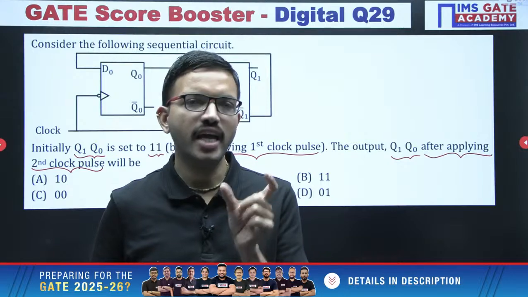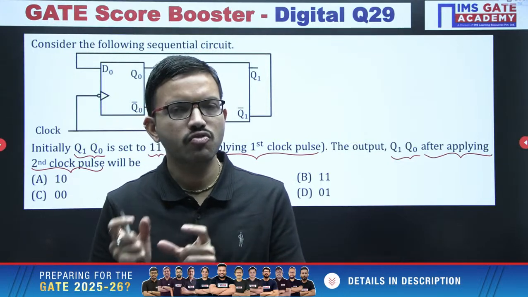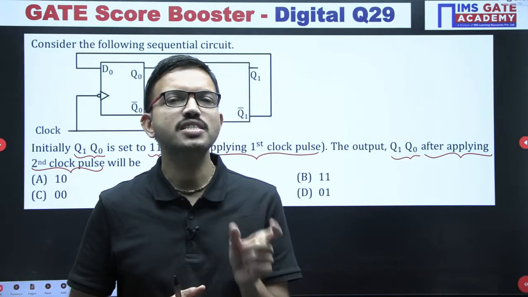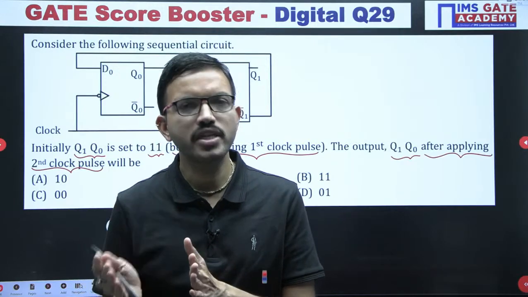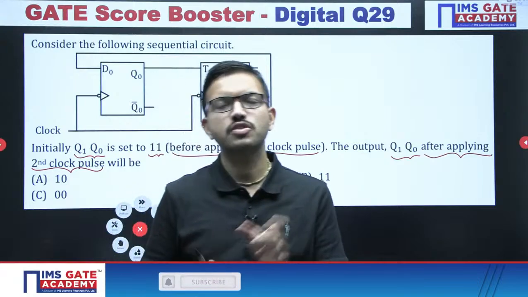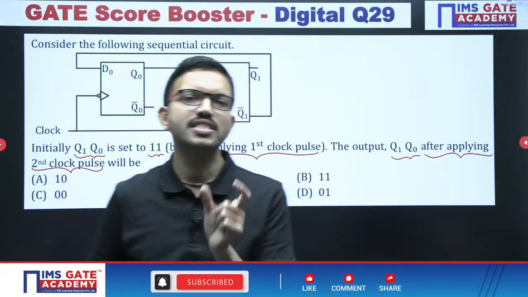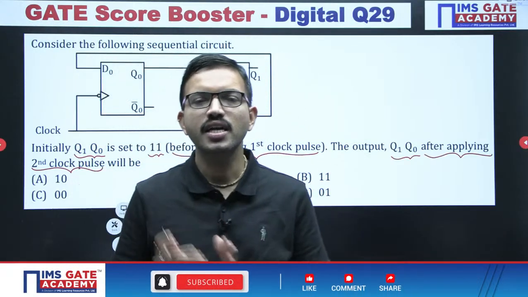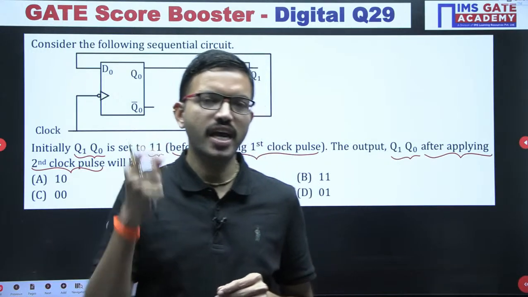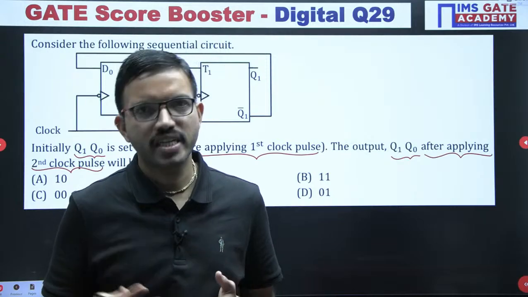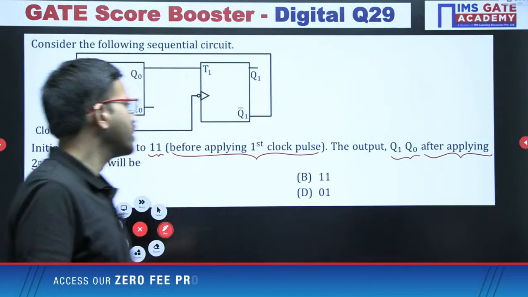If we get only 8 states, that means a mod 8 counter. Similarly, if you get only 12 states, that means a mod 12 counter. So in the generalized case, a mod N counter, capital N stands for the number of unique states that the given counter produces.